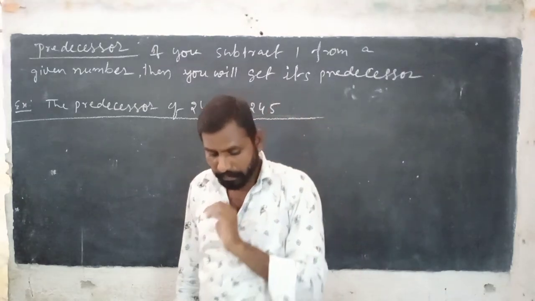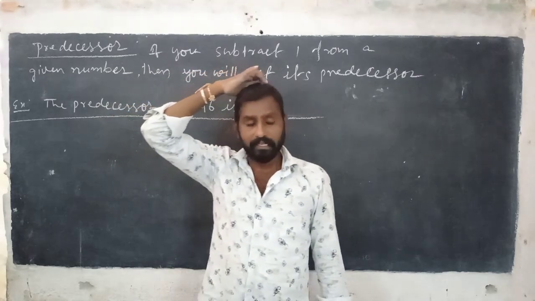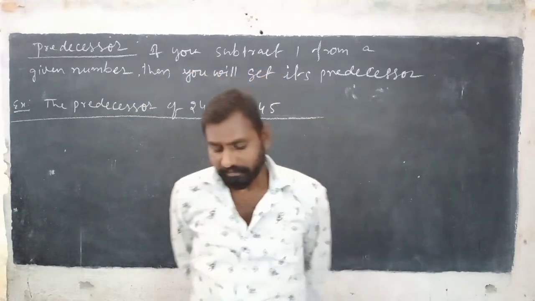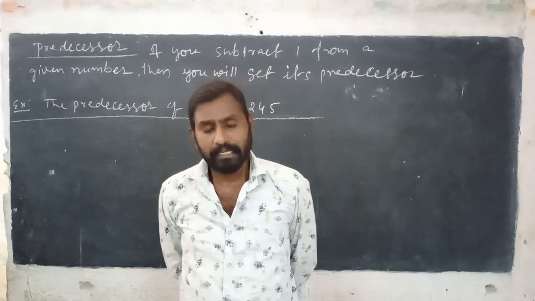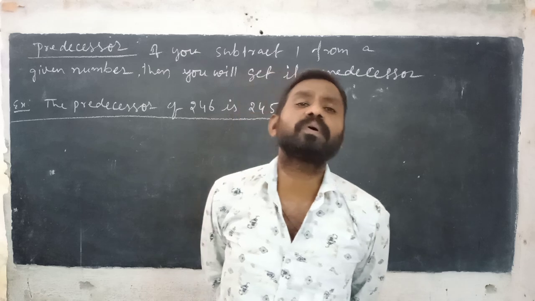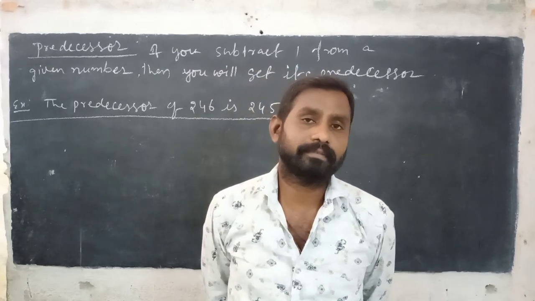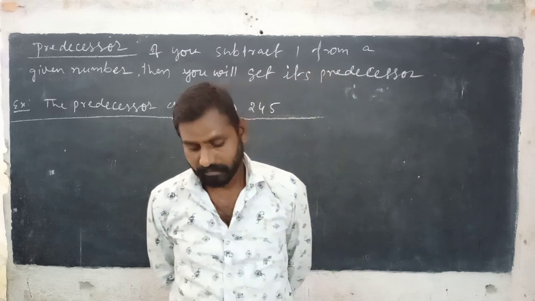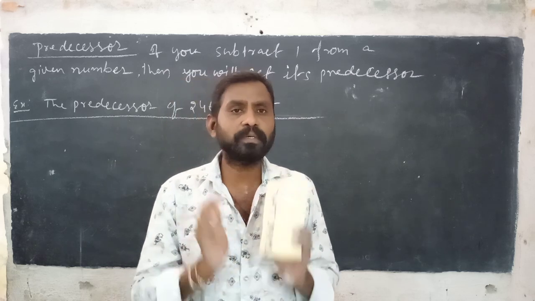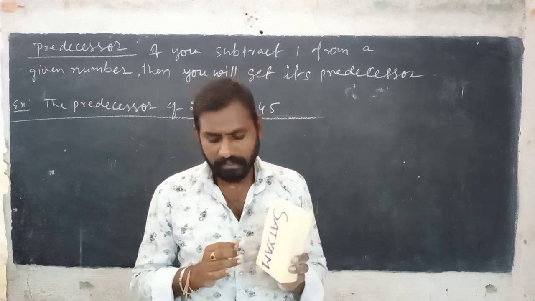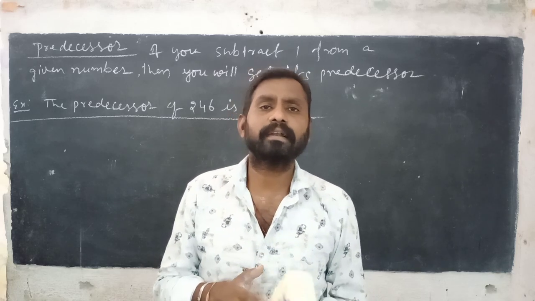Now next, even numbers. Already you know even numbers. The numbers which are divisible by 2 and give the remainder 0 are called even numbers.